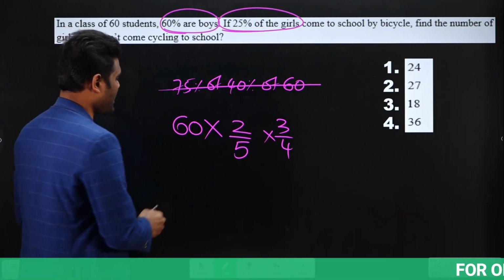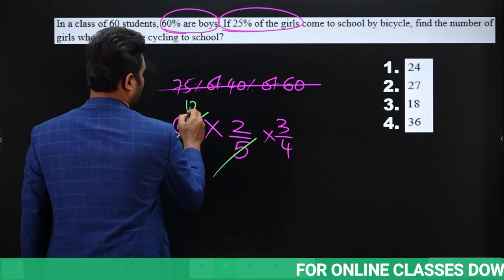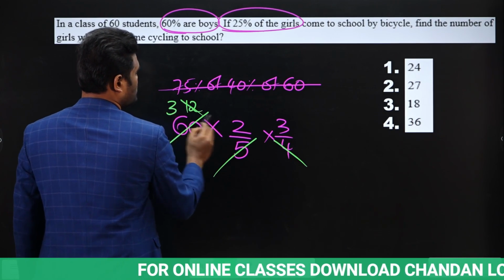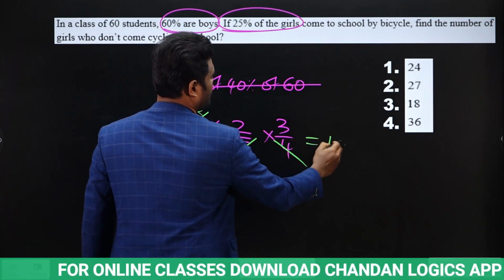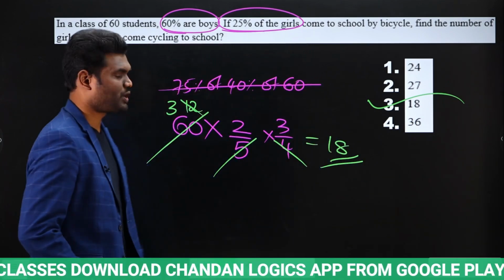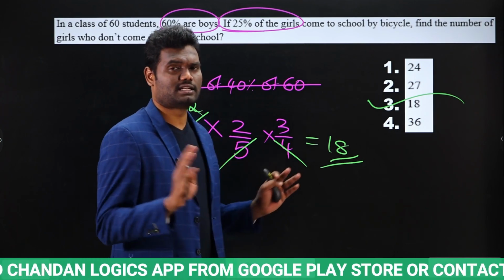So calculate, if you calculate what happens, 60 cancels in 5, how many times? 12 times, yes or no? 12 cancels in 4, how many times? 3 times. So 3 into 6, that is nothing but 18, yes or no? So answer for this question will be 18. Very, very simple. Just it's a matter of fraction of seconds. That's it, nothing more than that.